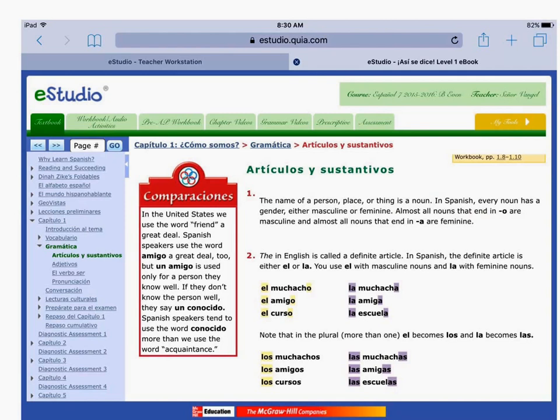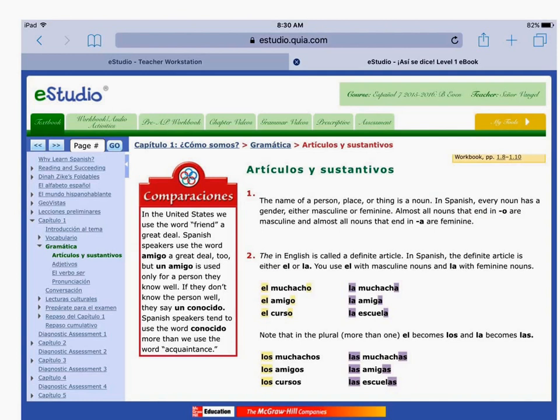So nouns is pretty easy, a person, place, or thing. But an article, this is probably something you don't know too much about. But every language has them. We have them in English as well. So the word the is called a definite article. Because when you say the book, you're talking about a definite item. It's a specific item.